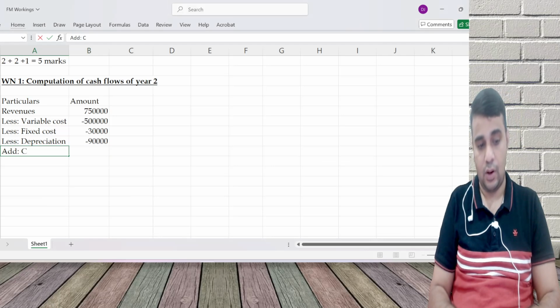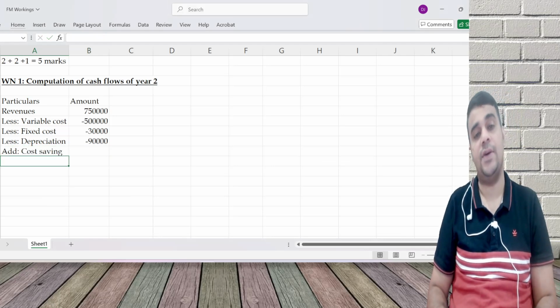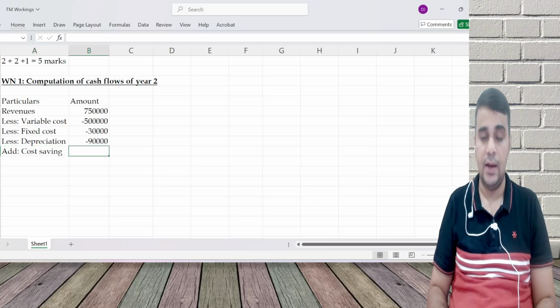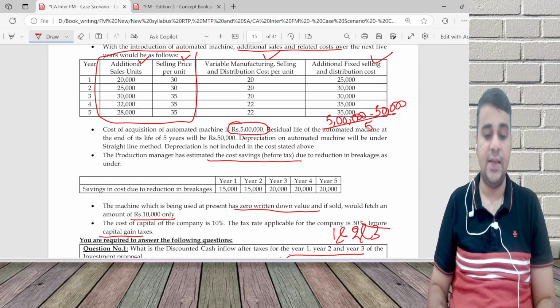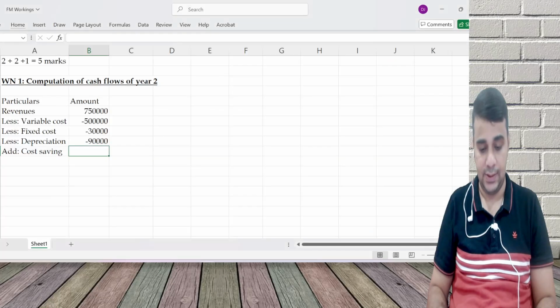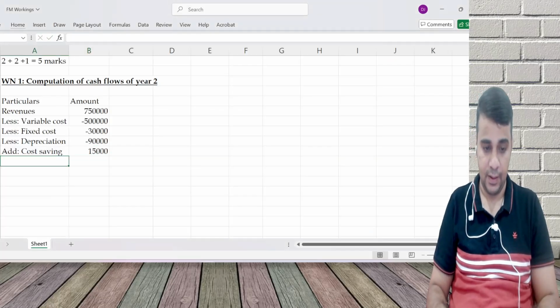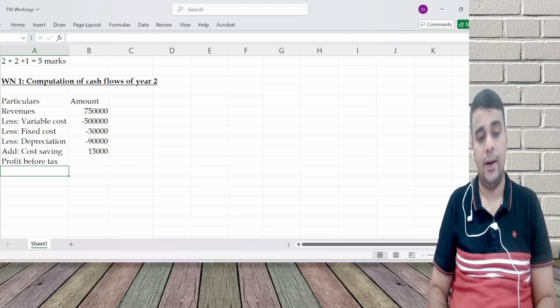Add cost saving. Cost saving is always inflow of money. Savings and cost due to reduction of breakages, 15,000. I get profit before tax.